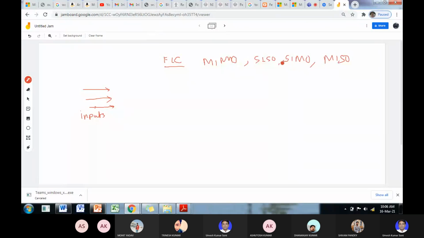So one stage may have a large number of inputs and a single output.